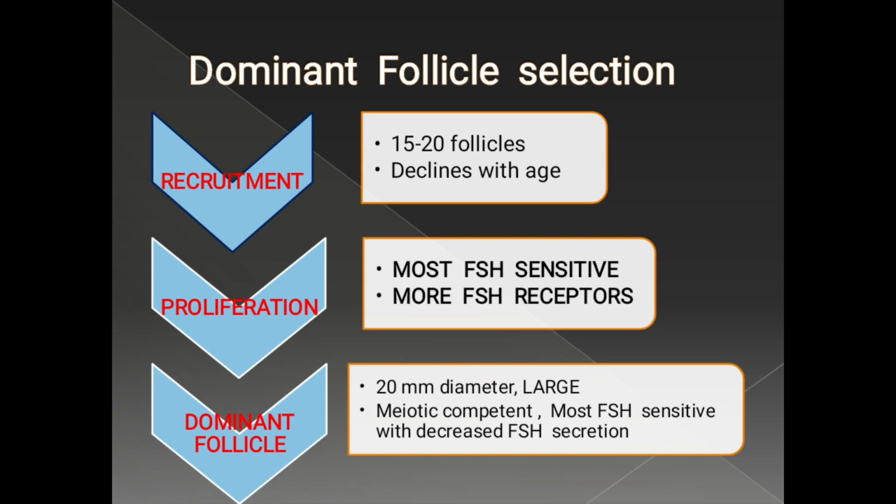This follicle is called the dominant follicle. When the FSH concentration falls, this very low concentration cannot stimulate other follicles, so they undergo apoptosis, otherwise called atresia.